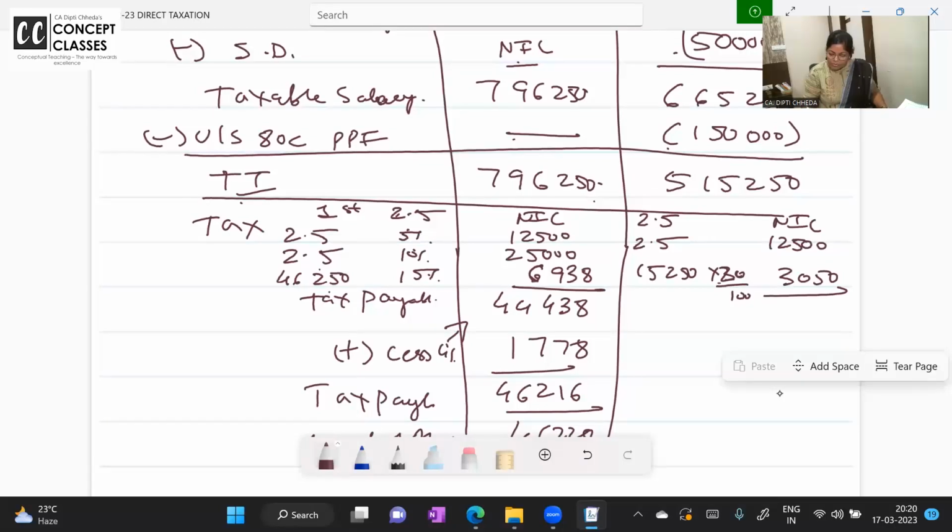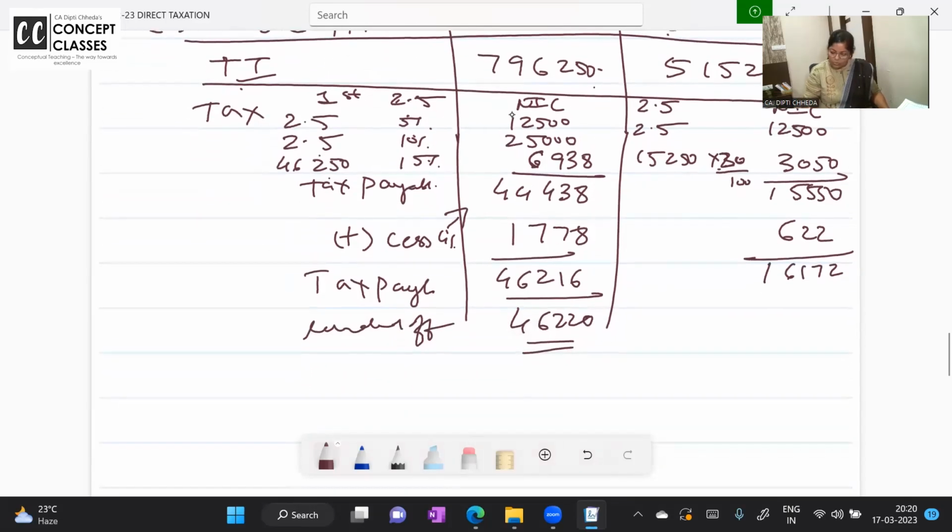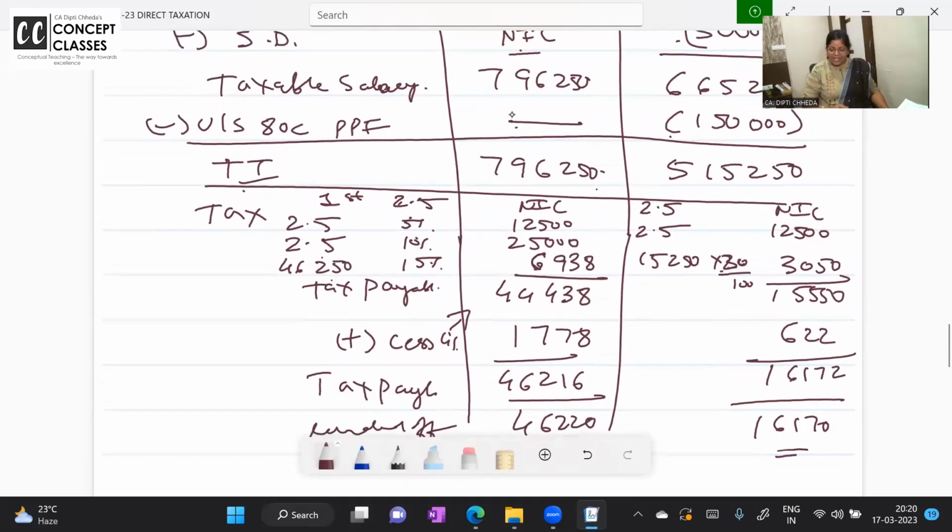Tax is coming to, correct, 15,550 into 4% is your cess. 16,172. So that should be rounded off to 16,170. Now look at this.